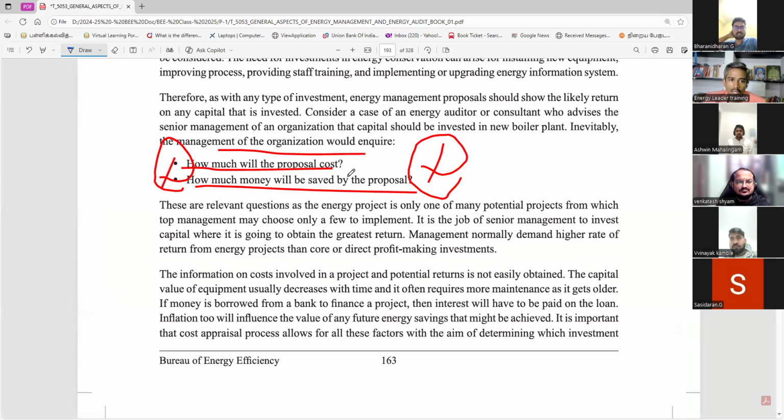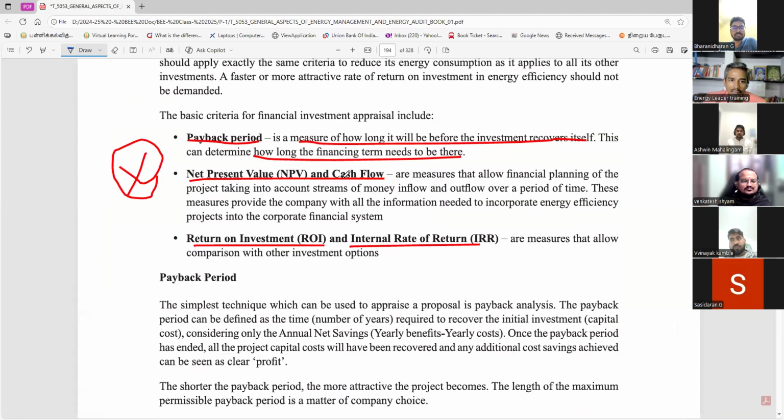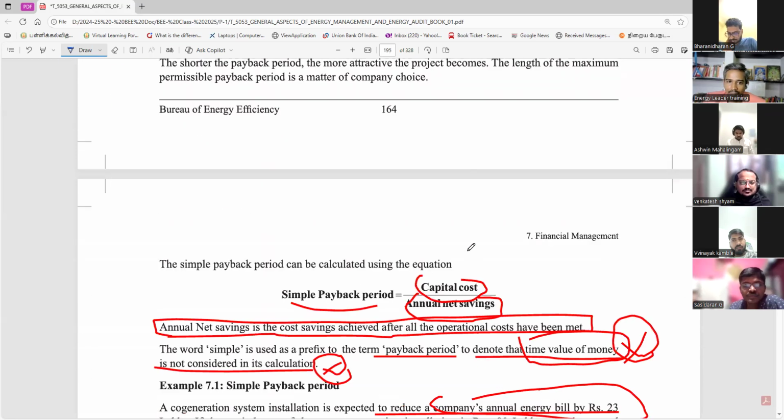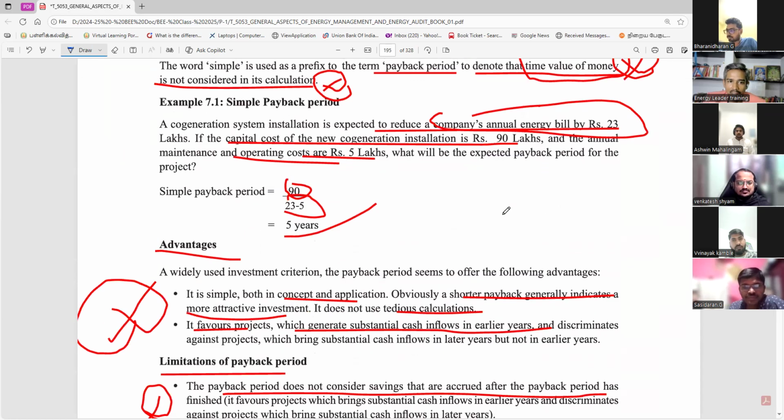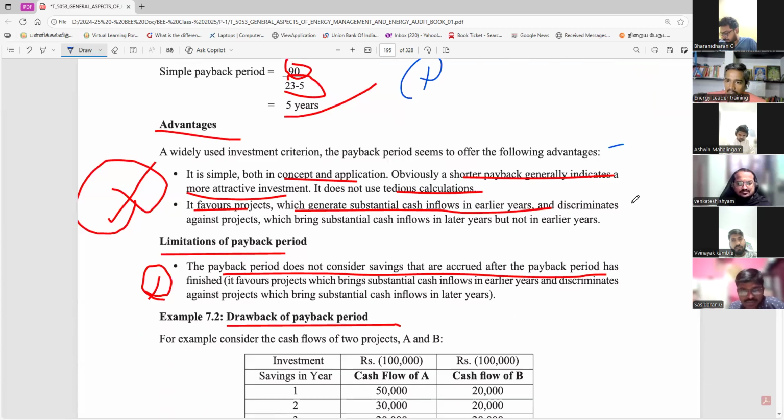Already you have gone through all this. So the payback period, net present value, what is the cash flow? Every year you are getting some amount from the business, that is the cash flow. Suppose you are also doing some maintenance, you have to subtract it. That calculation you have already done. And return on investment, IRR. This is a simple formula, and every time they are asking. This calculation you have done already. Any doubt about this calculation, the simple payback period? The advantages and disadvantages are all theory.